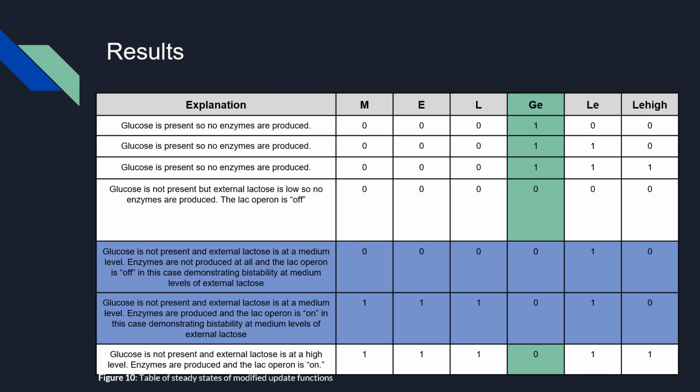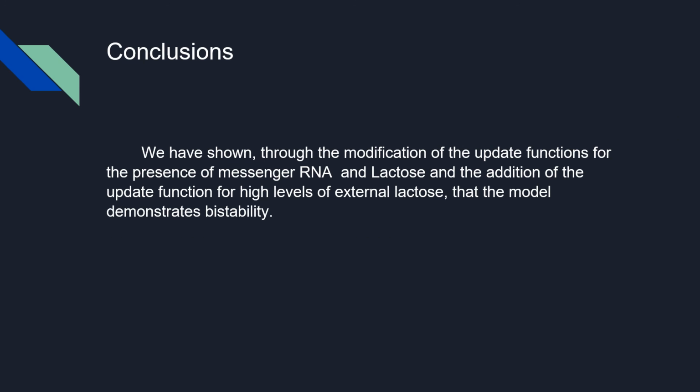In the final state, glucose is not present and external lactose is at a high level. Enzymes are produced and the lac operon is on. In introducing a variable representing high levels of external lactose to the model and modifying the update functions for messenger RNA and lactose, we have shown that the model for the lactose operon demonstrates bistability.